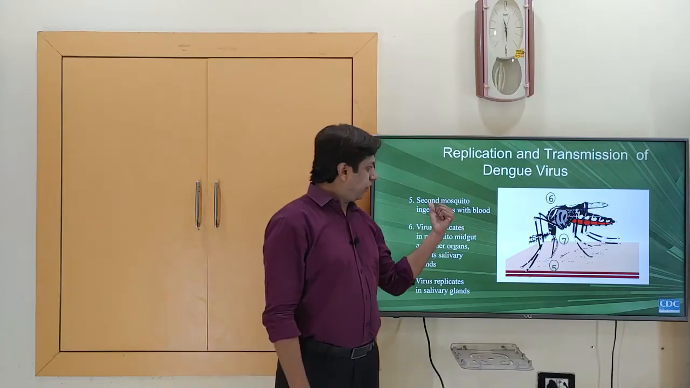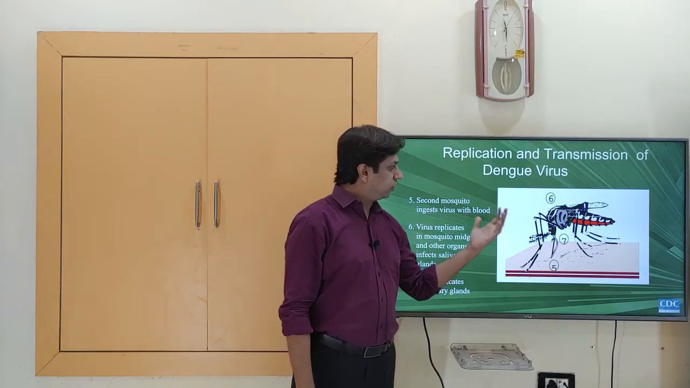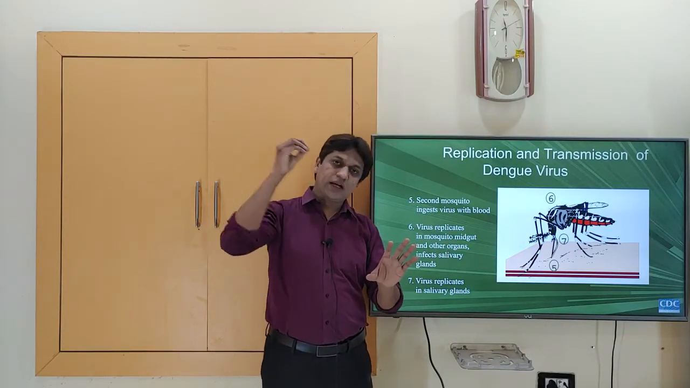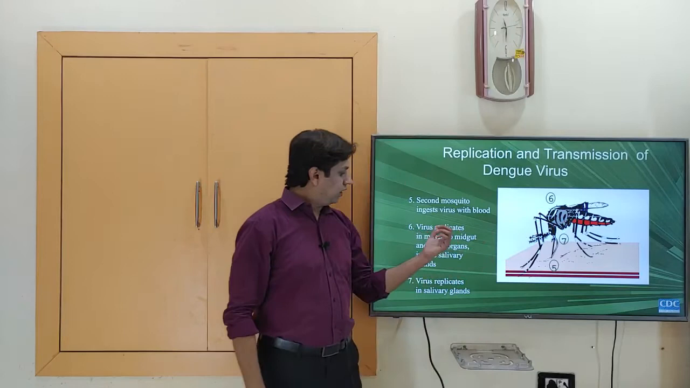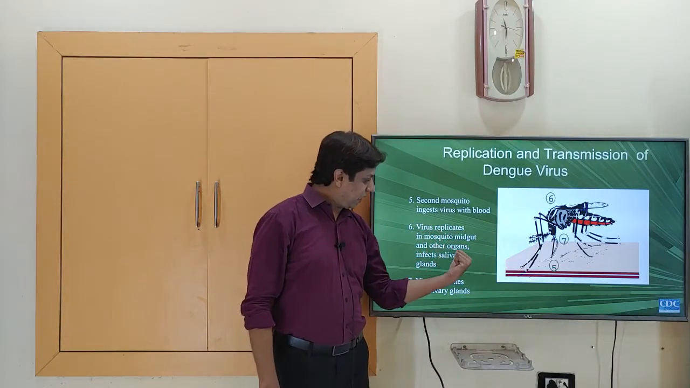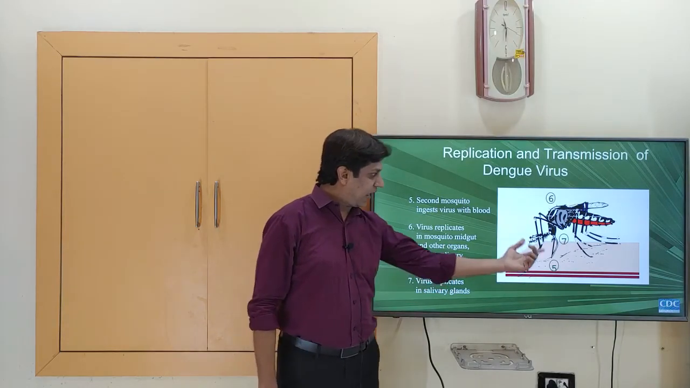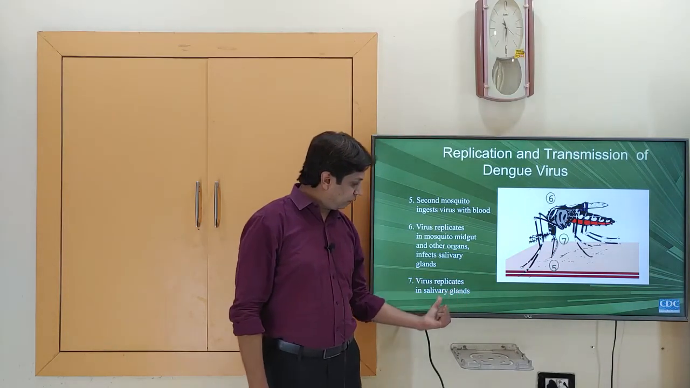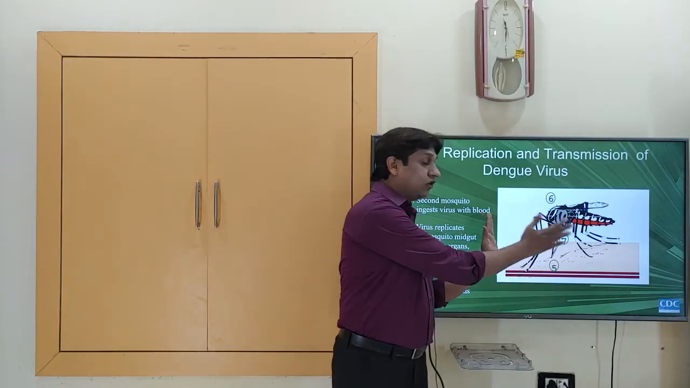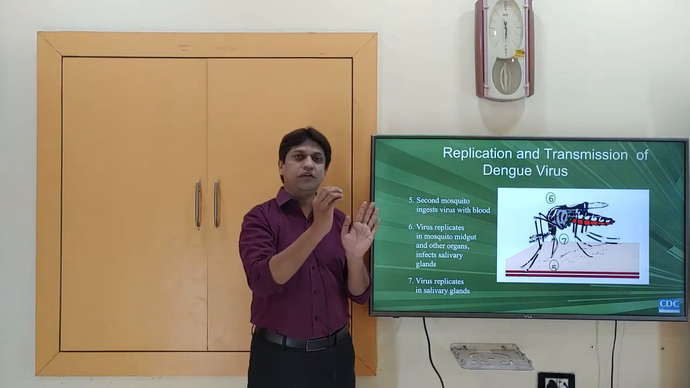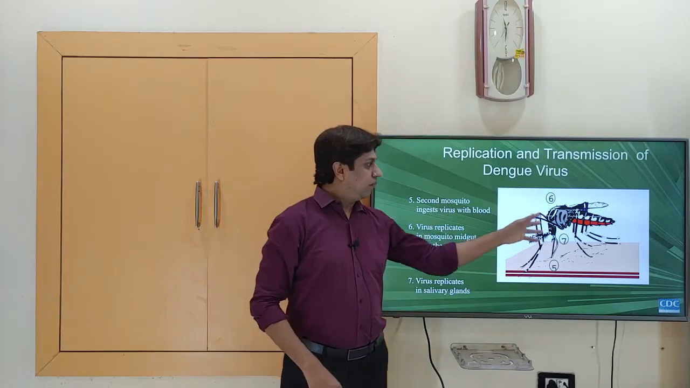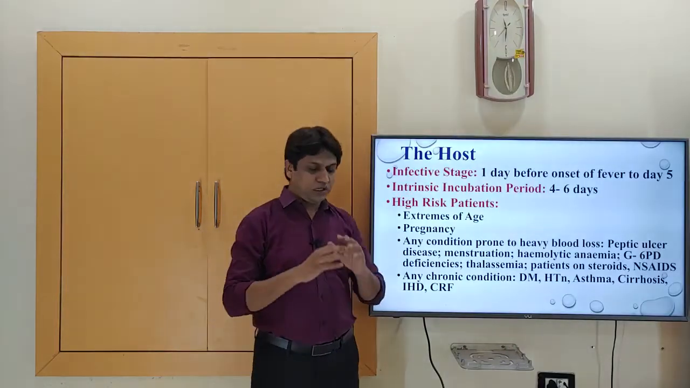Fifth, a second mosquito ingests the virus with the blood. When the virus is already present in one person, the next mosquito will ingest the blood. Sixth, the virus replicates in the mosquito midgut and other organs and infects the salivary glands. Finally, the virus replicates in the salivary glands of the mosquito. This is the extrinsic incubation period, the time period in which the organism develops in the intermediate host, that is the mosquito. So this is how the transmission takes place.